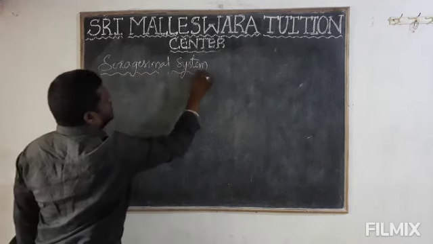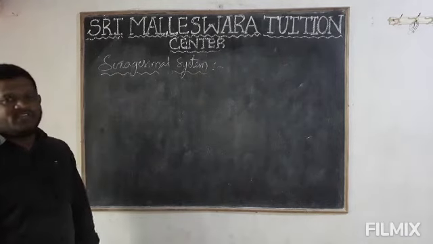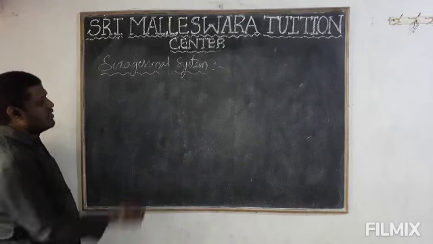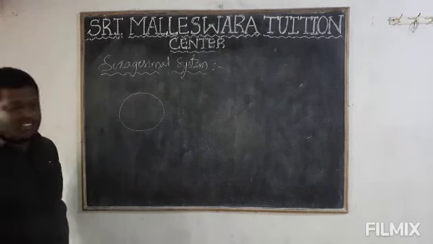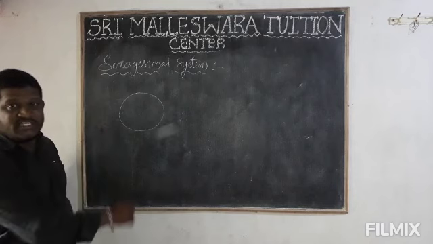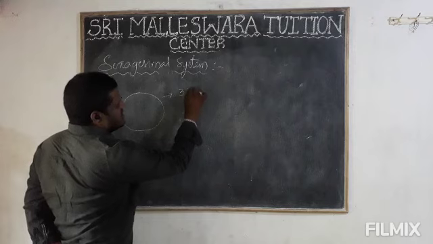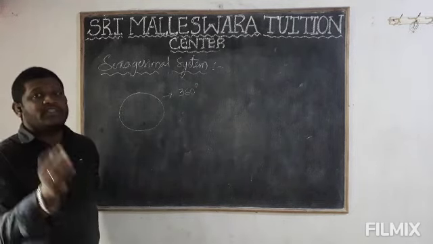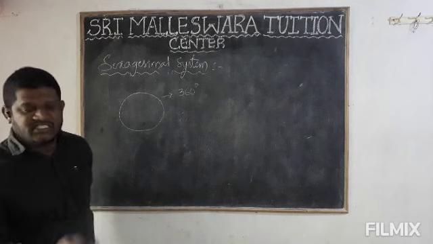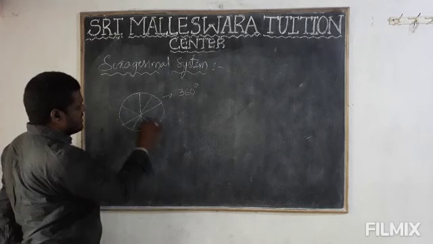So first I will give a small example, then I will give the definition of the sexagesimal system. For example, I will consider one circle. I will draw one circle. Actually, the degree measure of the circle is 360 degrees, right? We know very well, the circle is always 360 degrees. This circle I will divide into 360 equal parts.